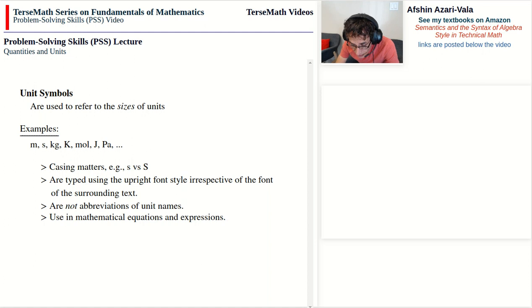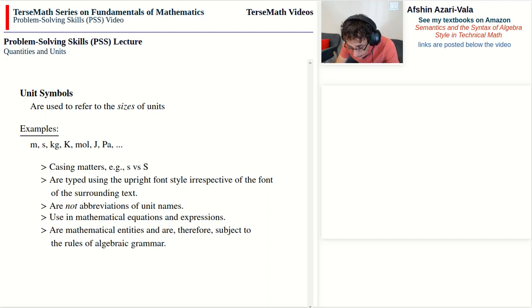Because they represent sizes, unit symbols can be used in mathematical equations and expressions. And again, these are mathematical entities and are therefore subject to the rules of algebraic grammar. Examples of use: the value of mass is 14.8 kilograms. So this would be read formally as the value of mass is 14.8 times, that's the spacing in between, times the size of a kilogram.